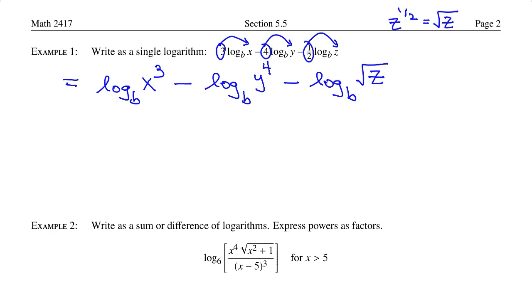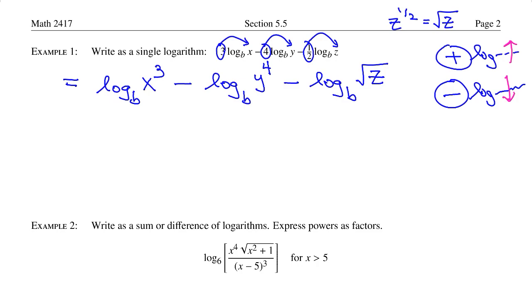Now I have a rule, and it's based on the rules that you saw on the first page. But the rule is very simple. If the coefficient in front of a log is positive, then that argument goes on top. If the coefficient in front of a log is negative, then that argument goes in the denominator, in the bottom. And that's how I simplify these logs.